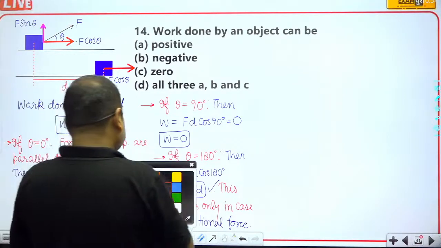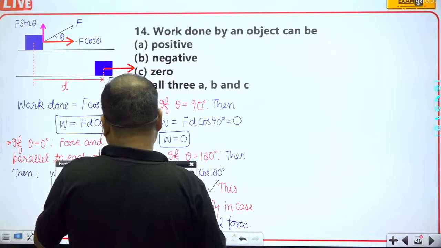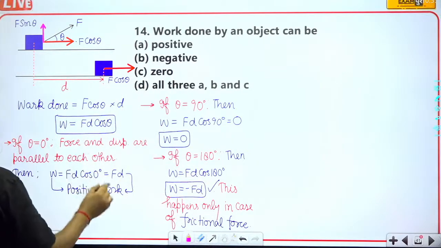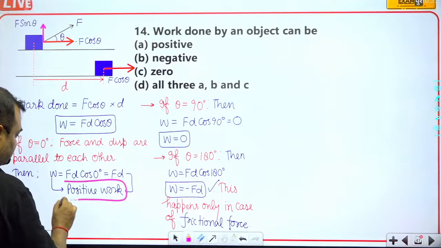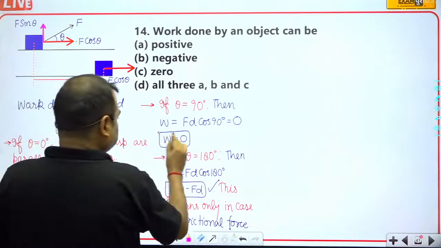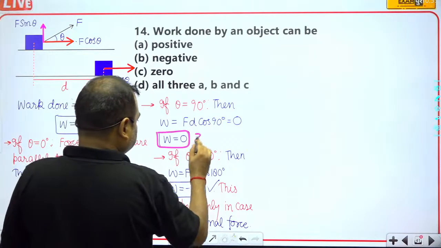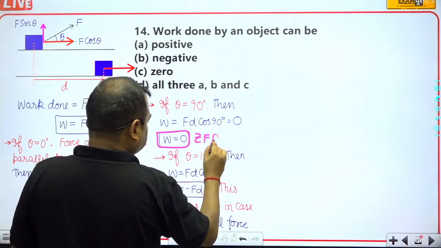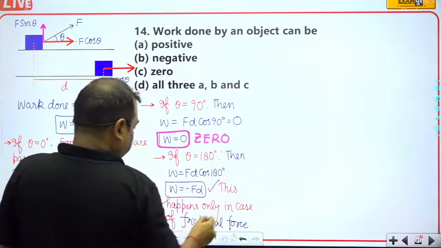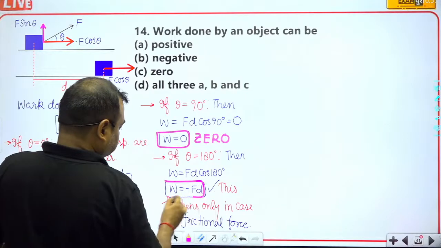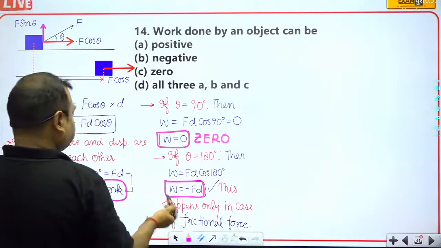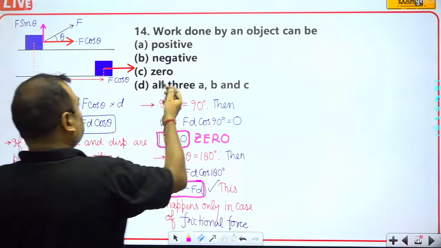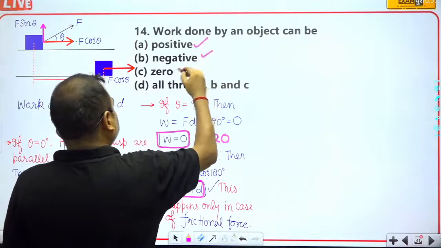Hence we can see that work can be a positive number, work can also be zero, meaning zero work, and the work can also be negative. So here all of the above are correct, 1, 2 and 3.